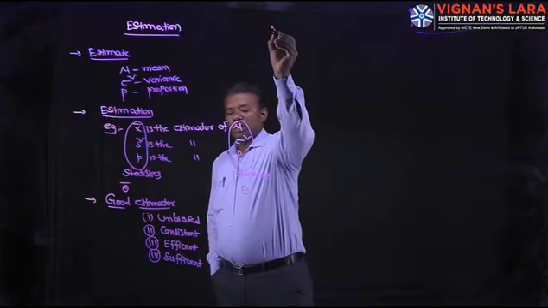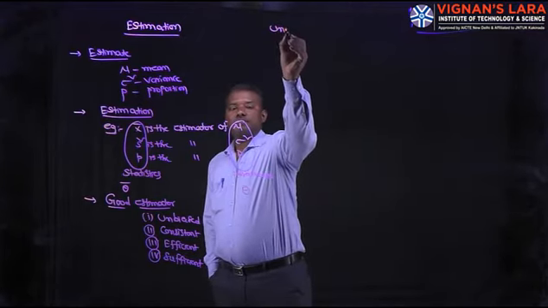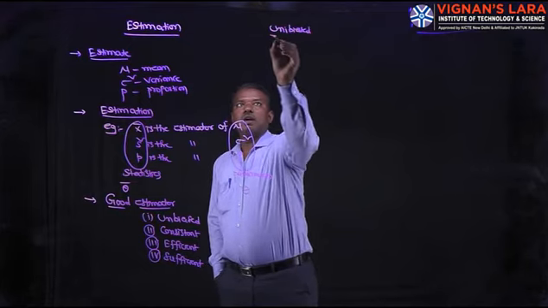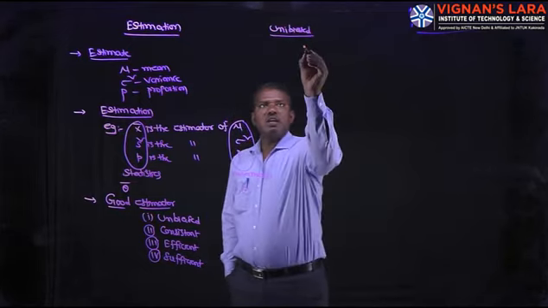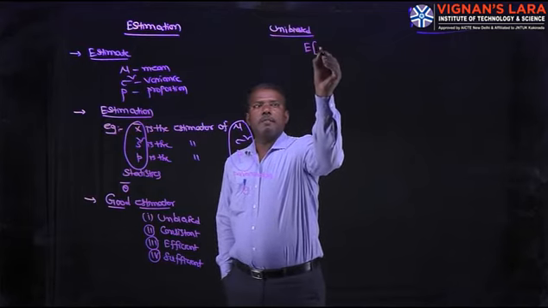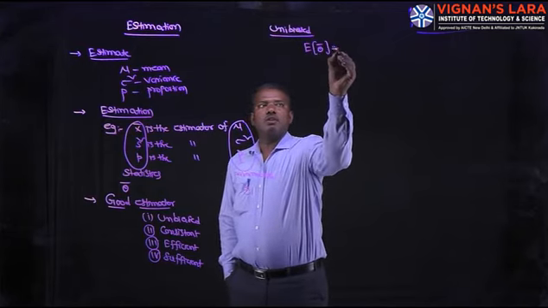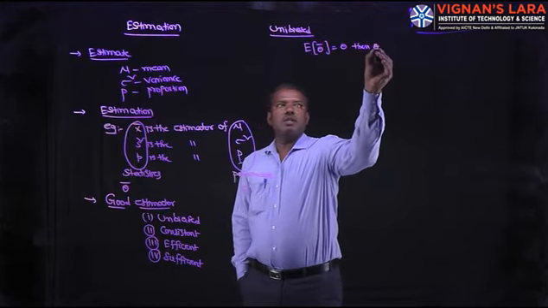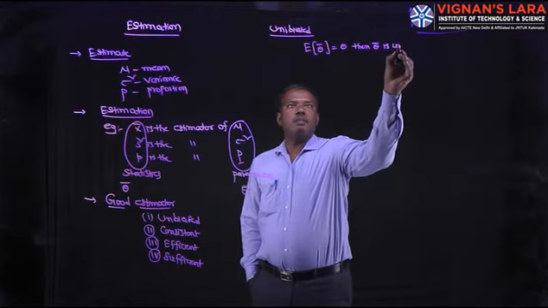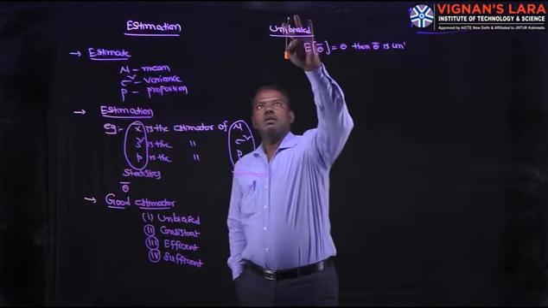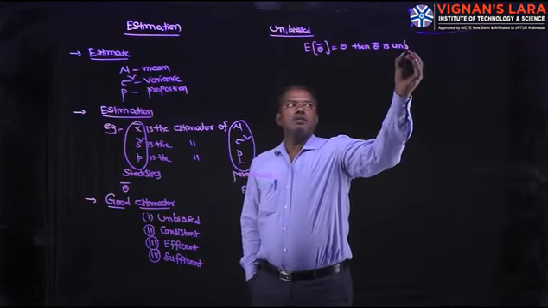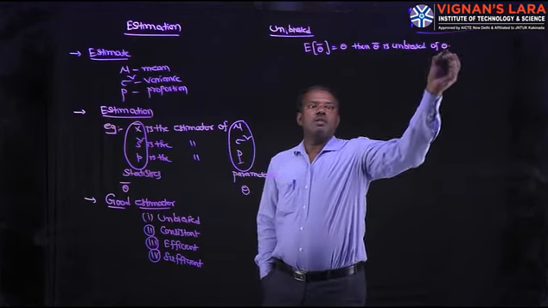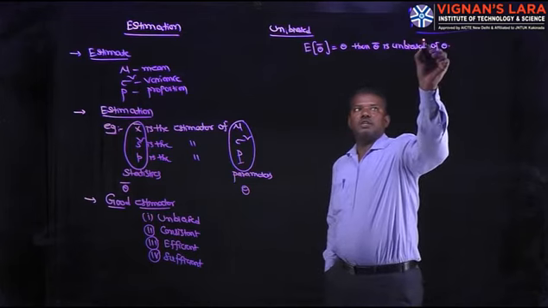Then coming to the unbiased estimator. Unbiased estimator means E of theta bar is equal to theta; then theta bar is an unbiased estimator of theta.